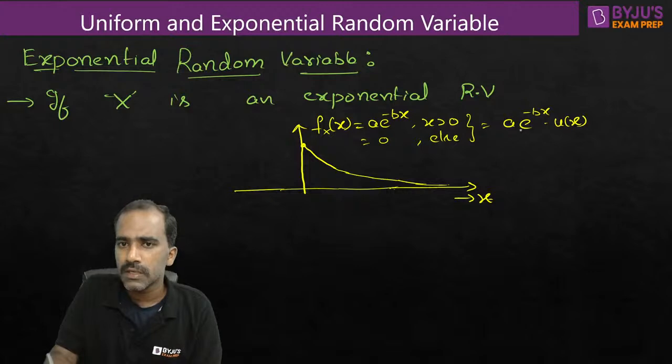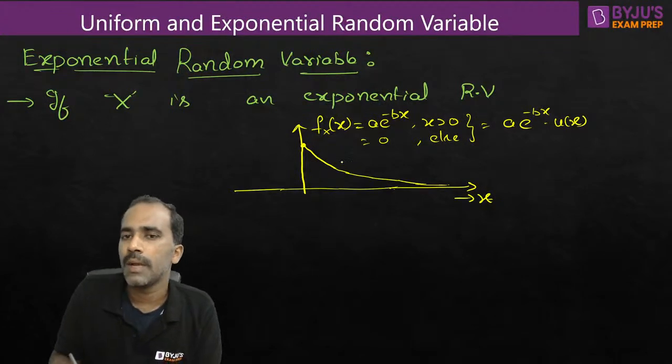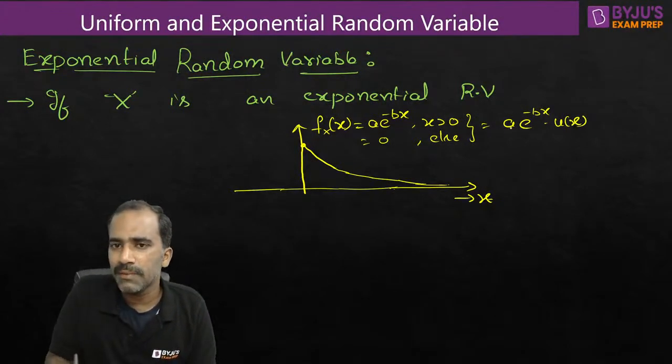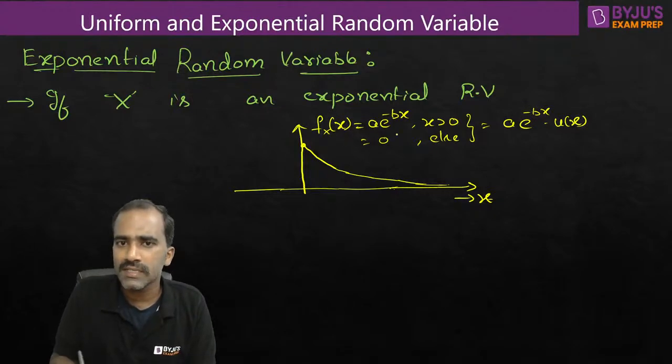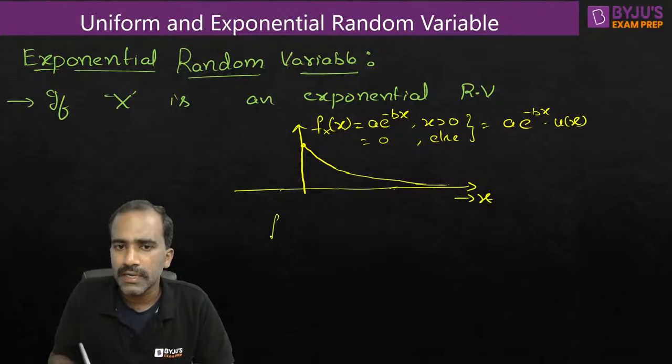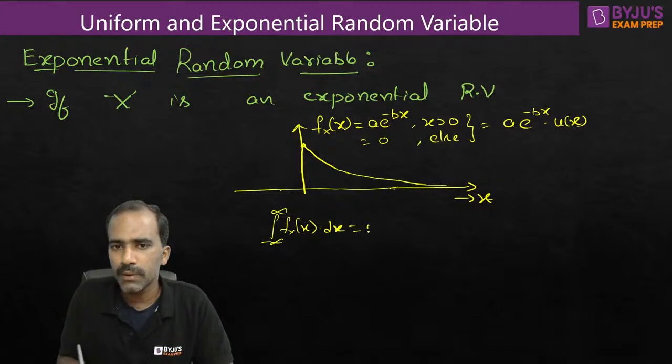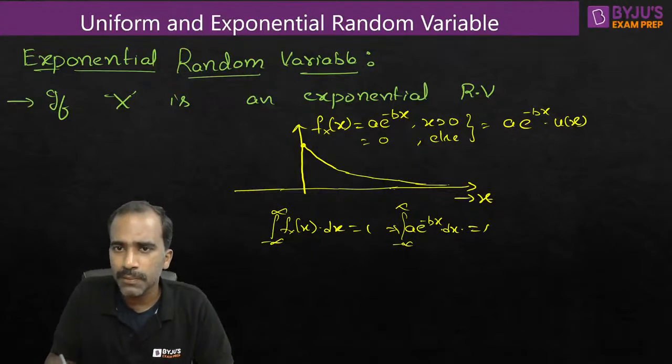See here. We have written the equation of some exponential graph, but can we guarantee that its area will be 1? Only if its area is 1 can we call it an exponential PDF. If you want to call it a PDF, its area should be 1. So let us make sure that the area is 1. Integration from minus infinity to plus infinity of fX(x) dx should be equal to 1. This implies the integral of a e^(-bx) dx from minus infinity to plus infinity should be equal to 1. But this equation is valid only for positive values of x, so let us change the lower limit to 0.